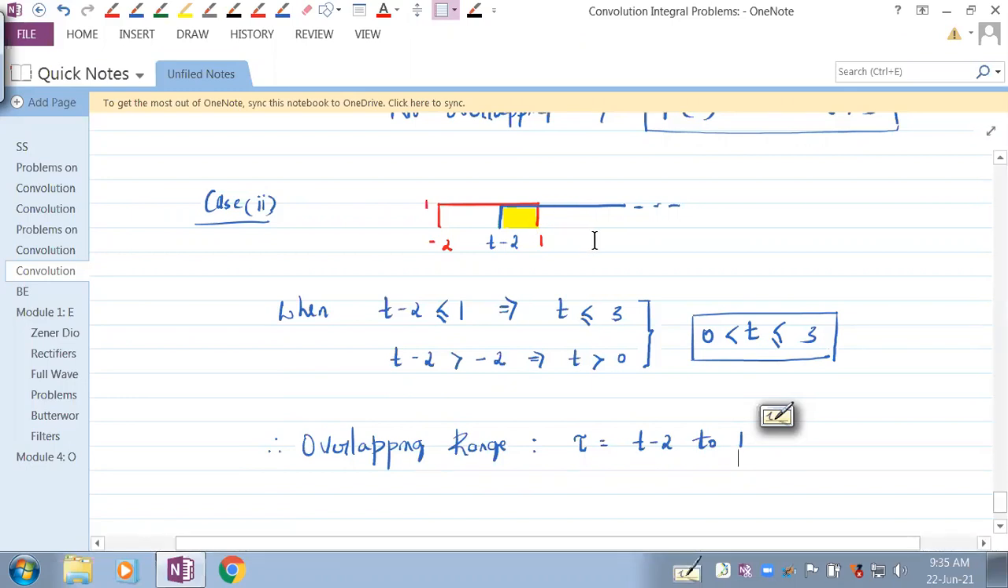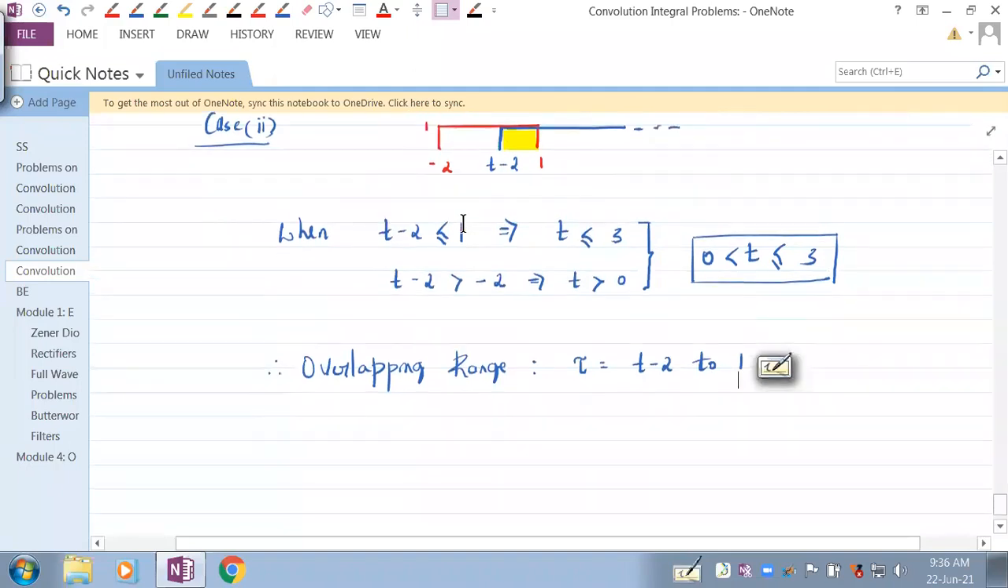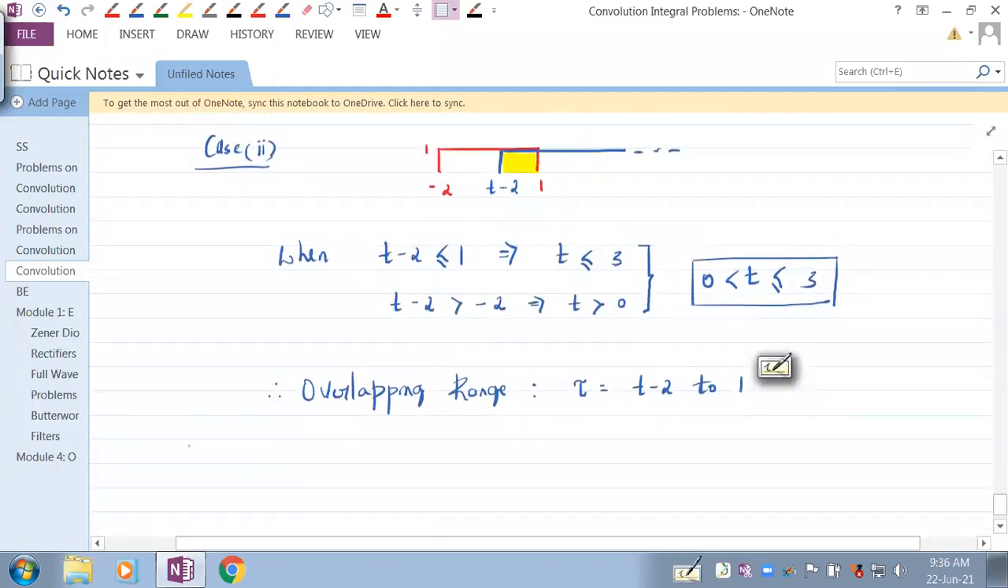Now let's go with this. Let's see another case. What if this t minus 2 is equal to minus 2? That we can take next, not a problem. Let's see how it works out. Therefore, equation 1 implies y of t is actually equal to integration, tau ranging from where to where? T minus 2 to 1. Okay, t minus 2 to 1.